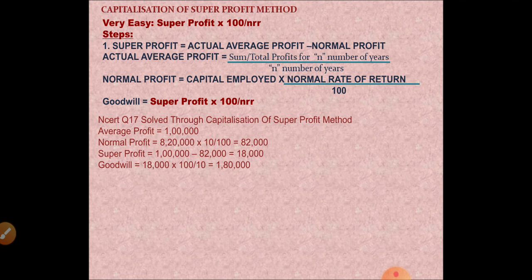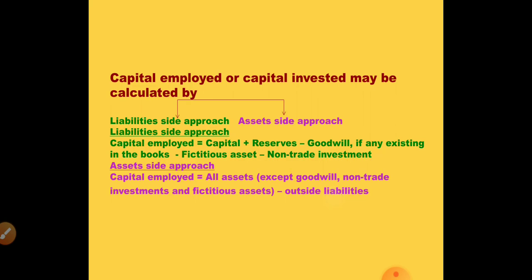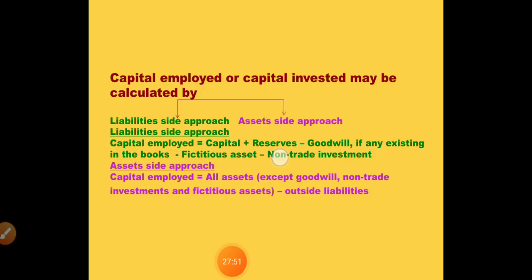Now we will see capitalization of super profits method. Under capitalization of super profit method, it is very easy if you have already calculated super profit, whatever super profit you calculated. Now, what is this super profit? It is the second method. What is super profit? Actual profit minus normal profit. If you have calculated super profit, capitalization of super profit method is this super profit into 100 by normal rate of return. That is capitalization of super profits method.